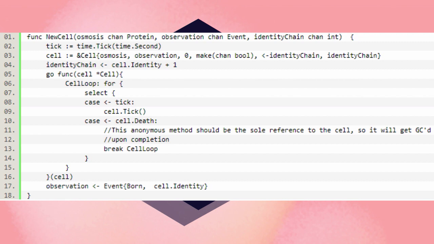What's important about this, though, is that we create a thread. In Go, when you have go followed by a function, it spins off a thread to execute that statement on a different thread, and then continues through here. So essentially, I've created an anonymous method and called it with my cell, and this loop is now the only pointer to my cell. So basically, we're selecting either I die or I get a tick element, and it'll wait there until one of those happens. So every second, it'll be calling this until it dies. In that case, it breaks, everything gets garbage collected, and my cell's gone.